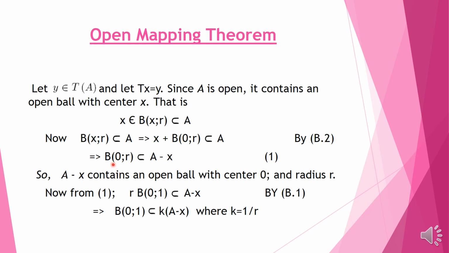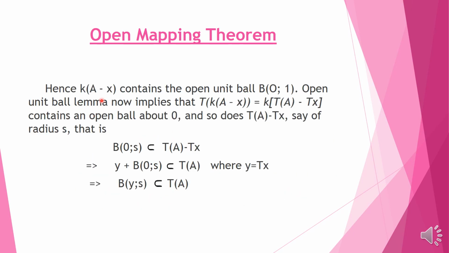Now from 1 we can write this as r times the ball of radius 1, because we can use here B.1, the other property of open balls. From this expression it implies that the ball of radius 1 centered at 0 is contained in the set k times A minus x, where k is 1 over r.